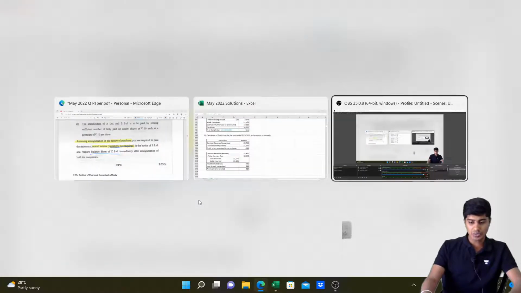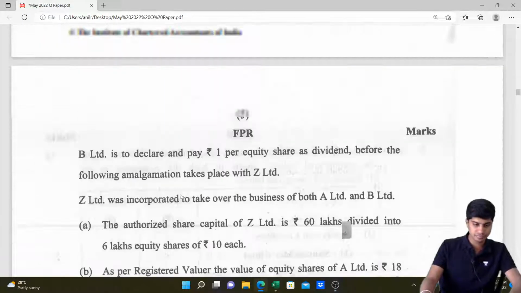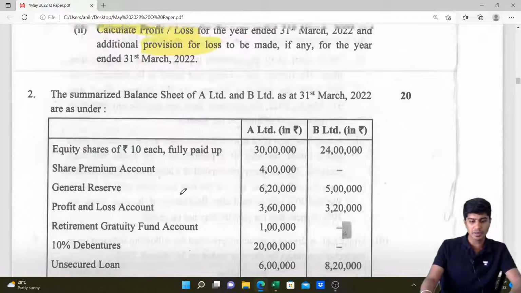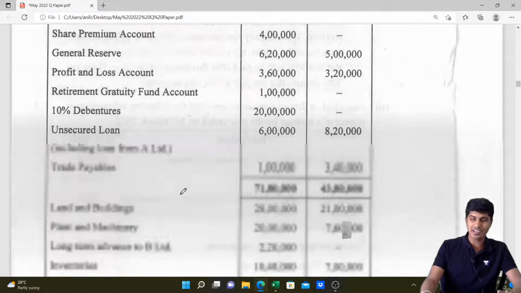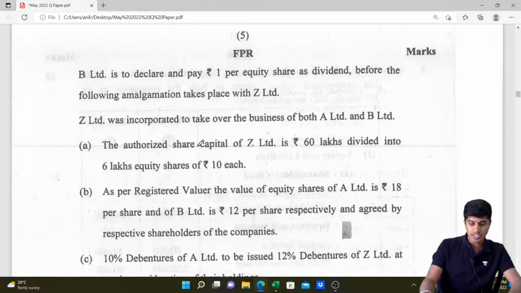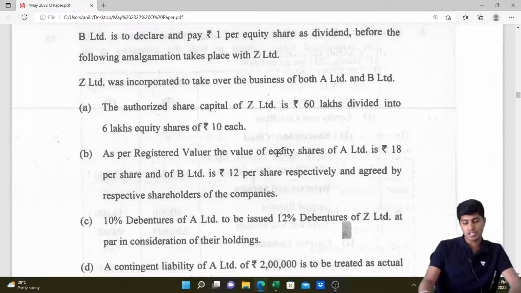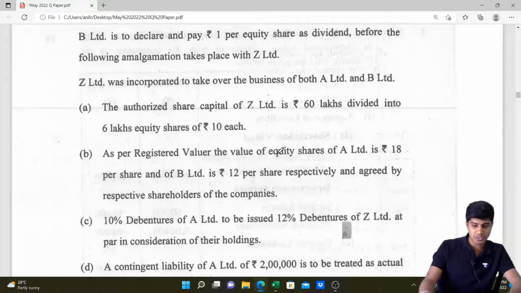Shall we start with the solution, everyone? Let's read the beginning part. Balance sheet will be there. We'll read the adjustments and then start seeing the entries. So authorized capital of Z Limited is 60 lakhs, divided into 6 lakh shares of rupees 10 each. Then the values of equity shares, 18 per share and 12 per share. This is the exchange ratio.